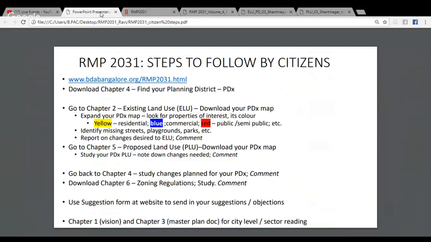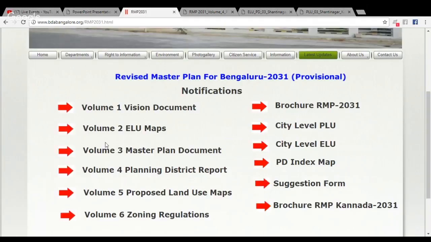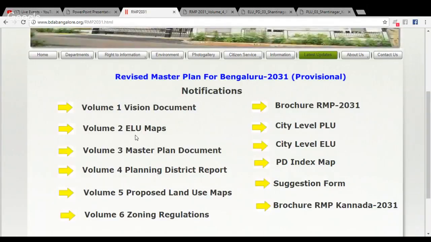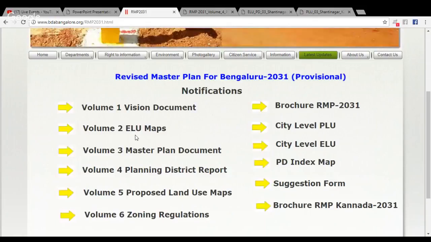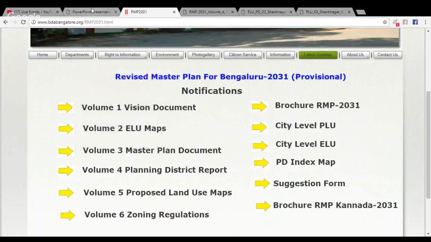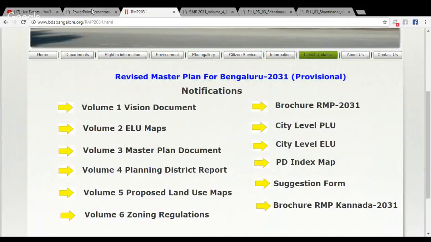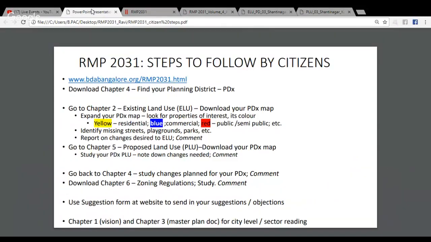After you have figured out which planning district you belong to, you next go to Chapter 2. If I can just show you the BDA website again, you will find that volume 2 deals with something called ELU maps. ELU stands for existing land use. What is the land use to which the place is currently being put?